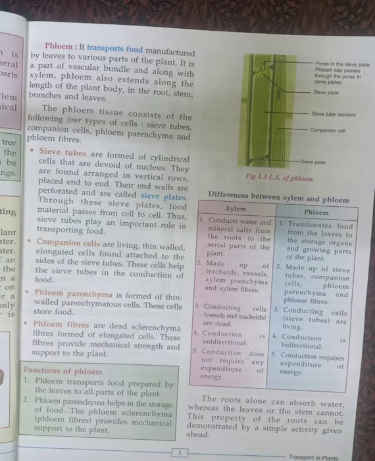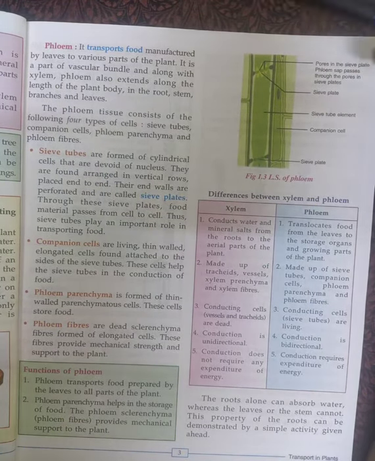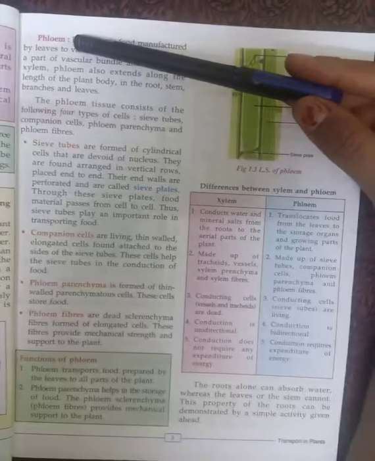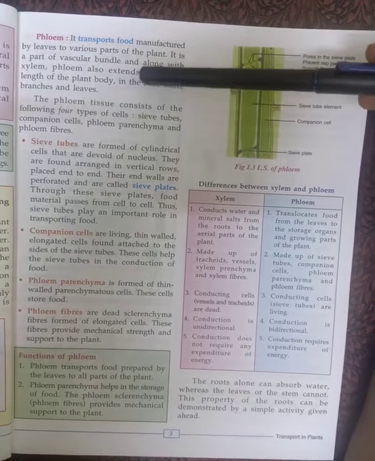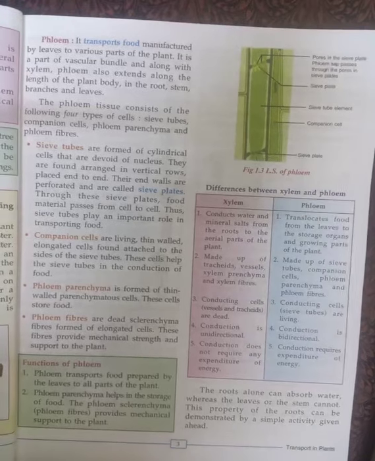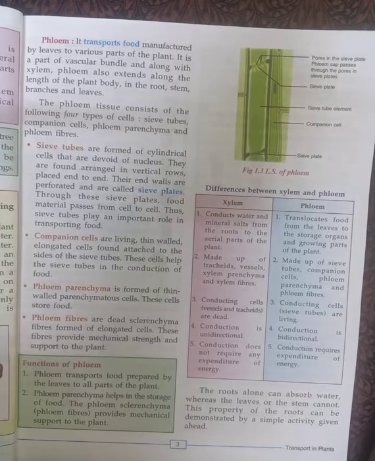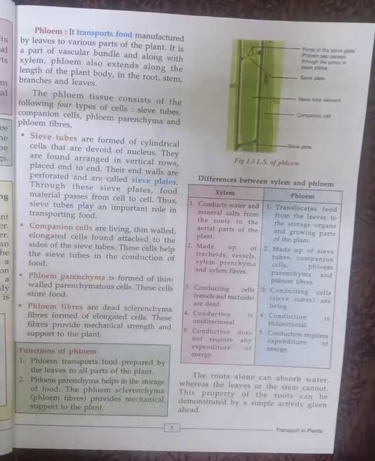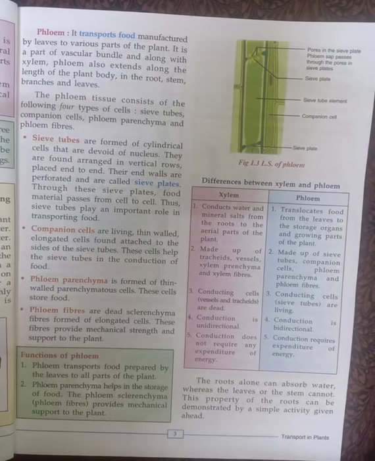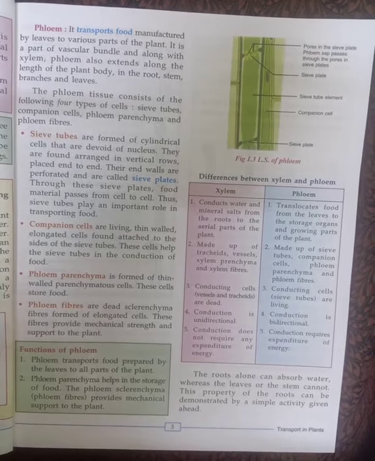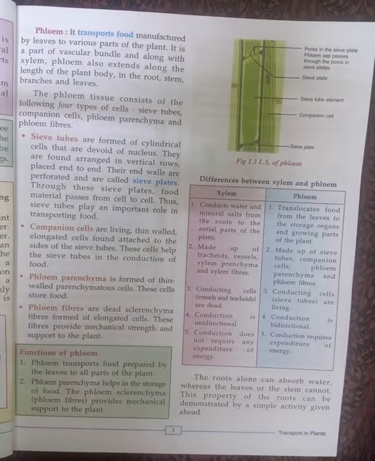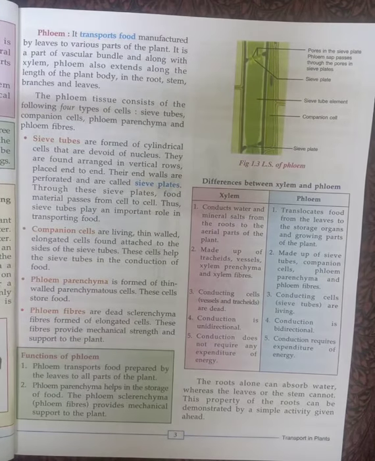Where is the food transported from? It is made by the leaves. When the leaves make the food, it passes to all the other parts of the body. We call leaves the food factory of the plant. So when the leaves are making the food, that food is transported to all other parts of the plant. So phloem is responsible for carrying that food to other parts of the plant.